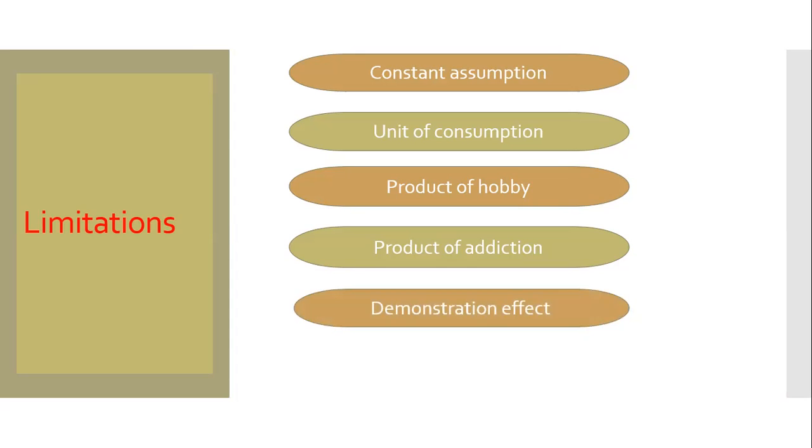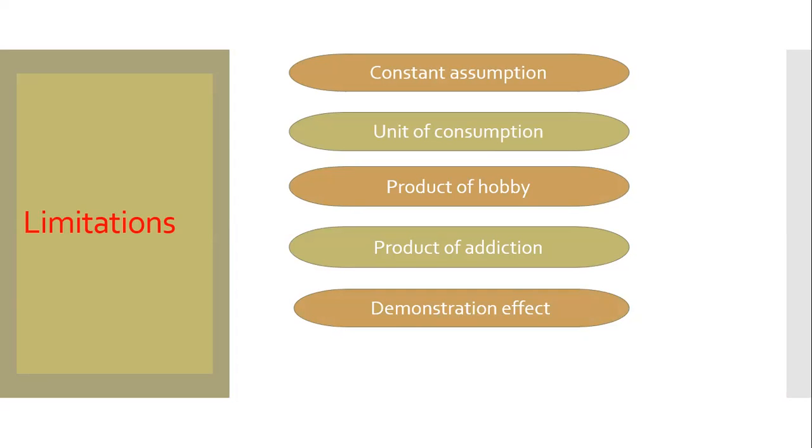Then let us see another point, that is demonstration effect. If the consumption of the unit gives him dignity or prestige in the society, if he wants to take it to show off, then more units will not give him less satisfaction.